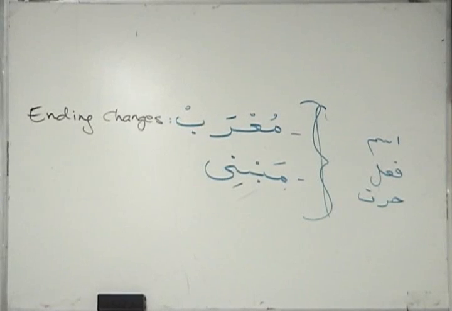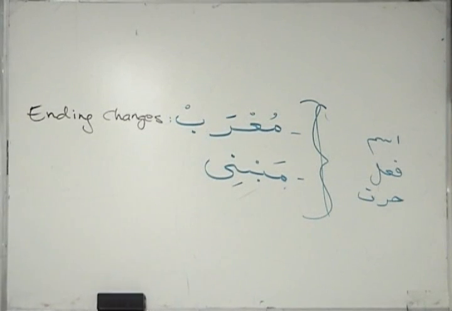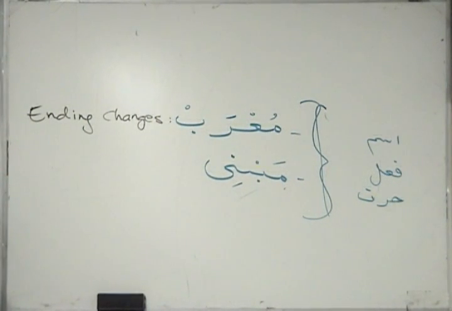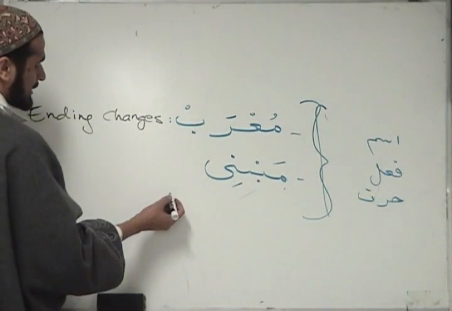One of the categories, Mu'rab or Mabni. So we'll deal with Mu'rab today. Mu'rab is what the ending of which changes. Mabni is the ending of which doesn't change. I'll give you an example of Mu'rab and another example of Mabni.